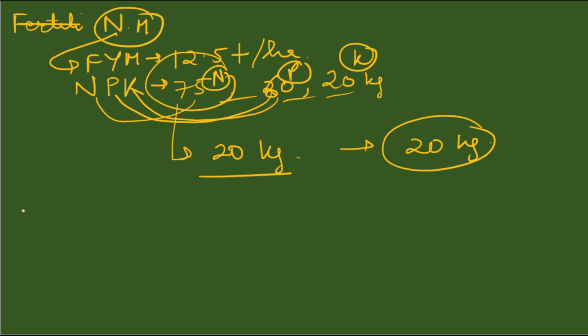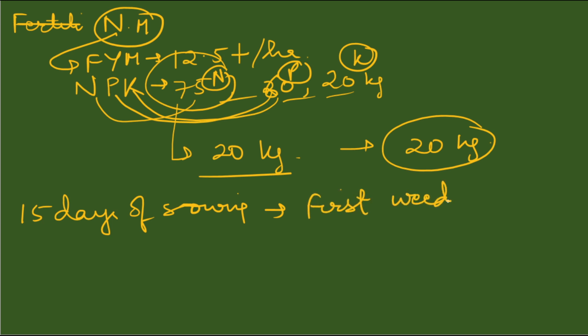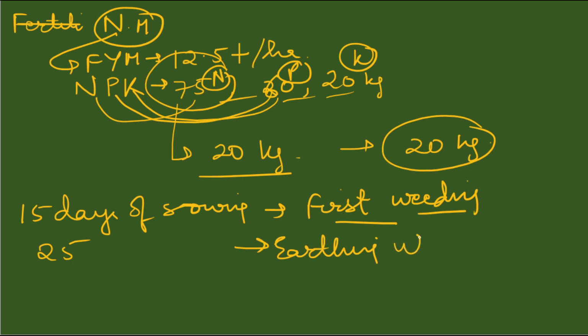After these things, after 15 days of sowing, when the weeds will start growing, we have to do first weeding. After 25 days of sowing, we will do earthing up and top dressing.